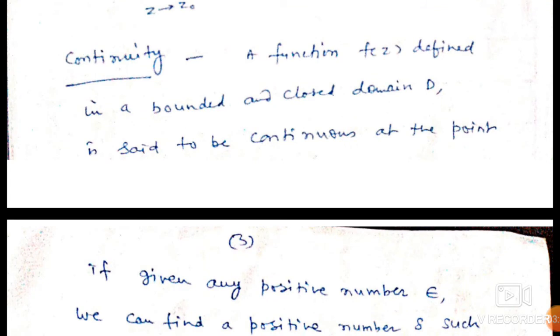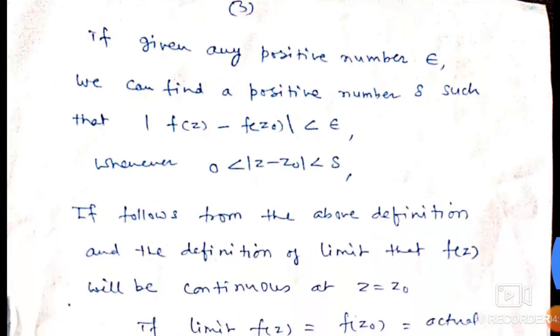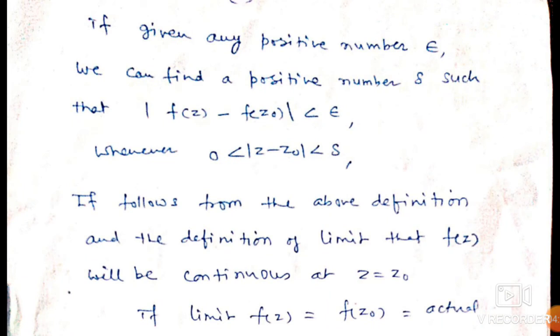Now we are going to start continuity. Continuity is defined as follows: a function f of z defined in a bounded and closed domain D is said to be continuous at the point z equal to z0 of D, if given any positive number epsilon, we can find a positive number delta such that modulus of f of z minus f of z0 is less than epsilon whenever mod of z minus z0 is less than delta and greater than 0.